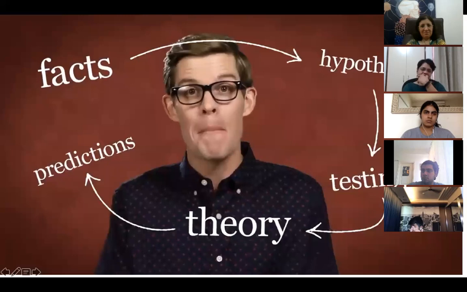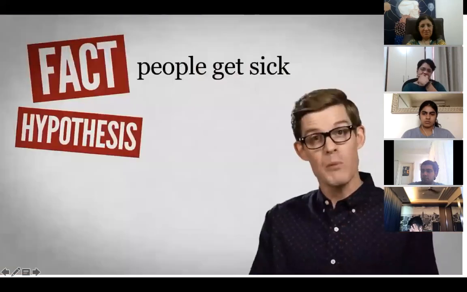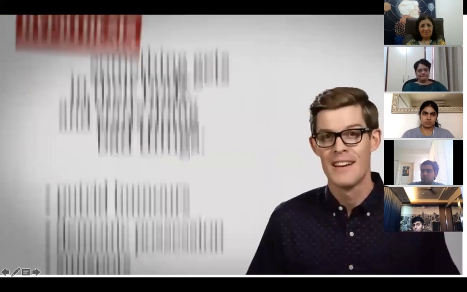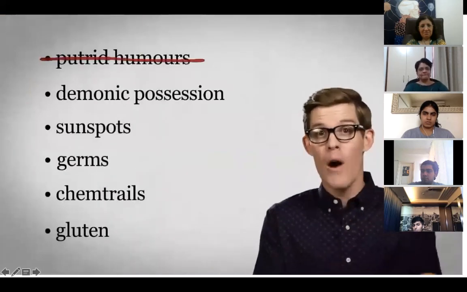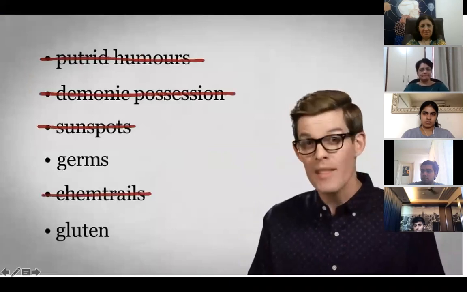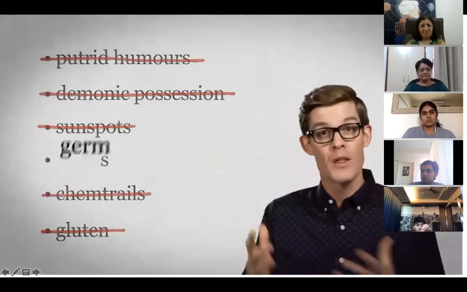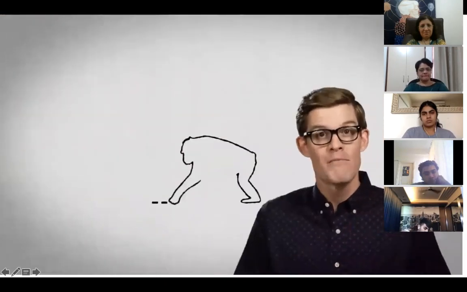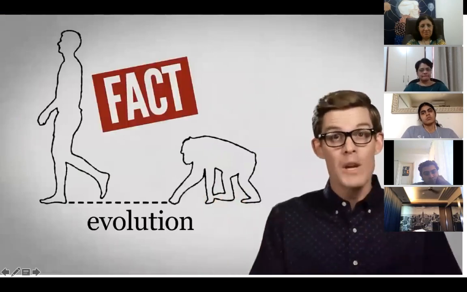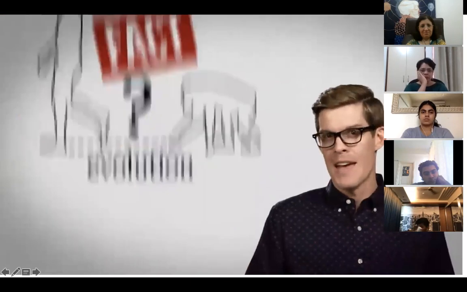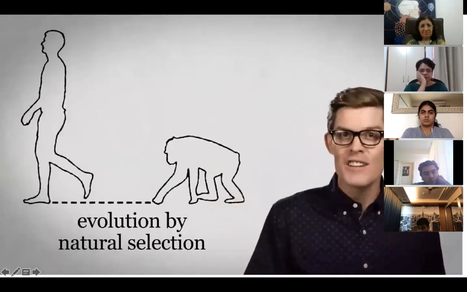Being a theory isn't a bad thing. Hypothesis: people get sick because something gets in their body and starts doing bad things. Test each hypothesis, throw out the bad ones, and we're left with a framework that lets us understand why we get sick and make predictions. The germ theory of disease. Okay, let's try another. Evolution is a fact. We know that it happens, no doubt. But how does it happen? Evolution by natural selection is a theory.